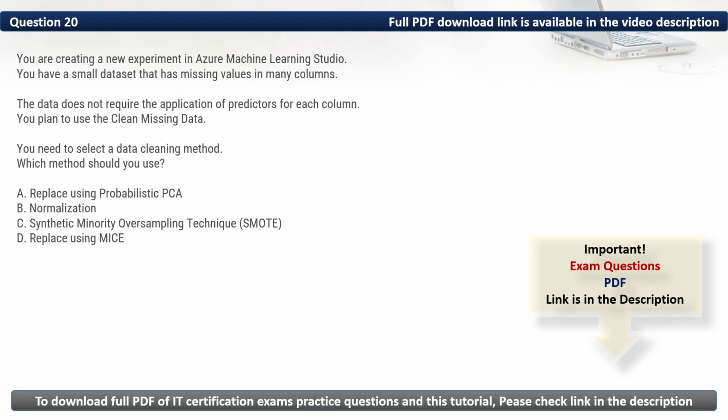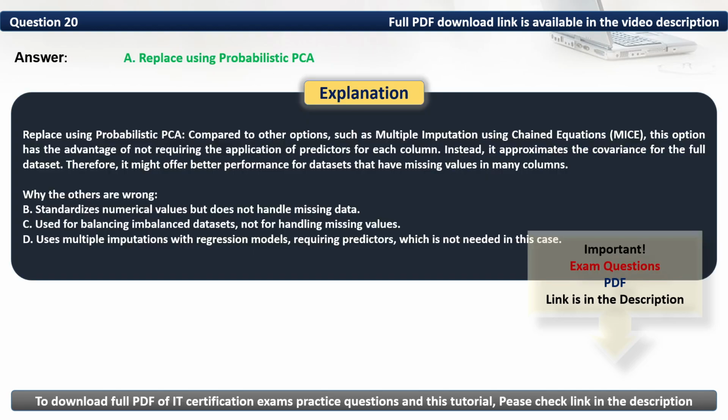Then we have C, SMOTE. It is used for balancing imbalanced datasets, not for handling missing values. Then we have D, replace using MICE. It uses multiple imputations with regression models, requiring predictors, which is not needed in this case. As such, the method that we should use is replace using probabilistic PCA. Thus, the correct option is A.